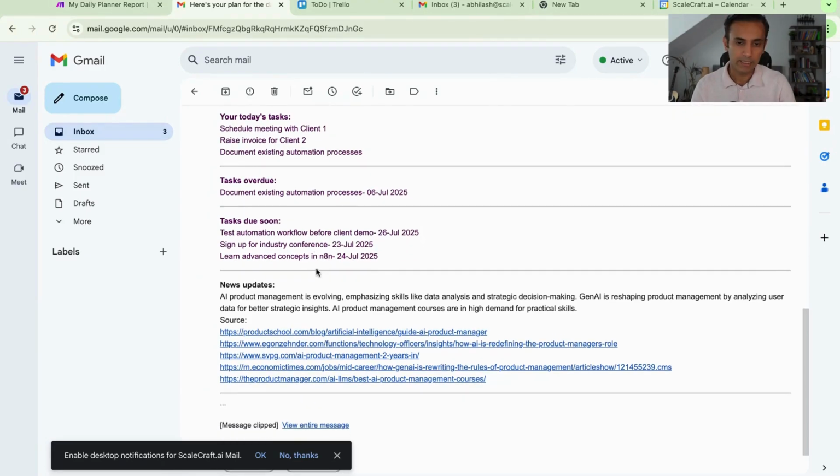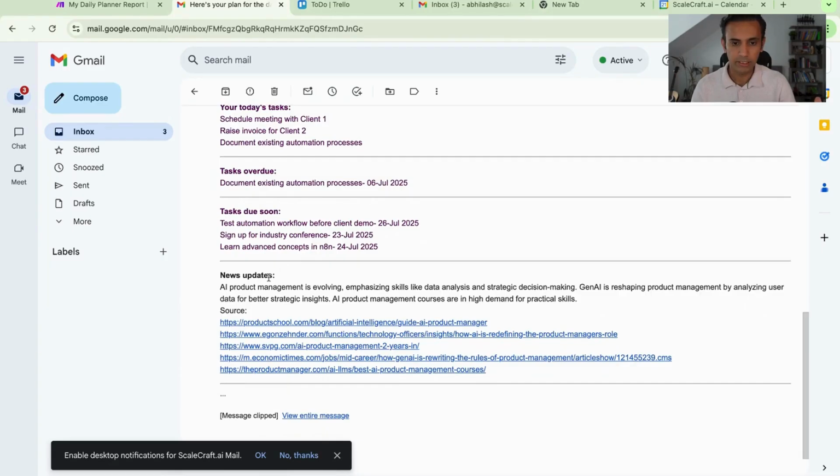And finally, like I said, using Tavily, I managed to get this news update. So I added that saying I need the latest updates in AI product management. So it kind of summarizes everything, and also there are blogs or recent articles that you can click and check the details. Yeah. So it will send you different updates every day, because based on whatever is the latest trend, it will just fetch all the news and get it out.